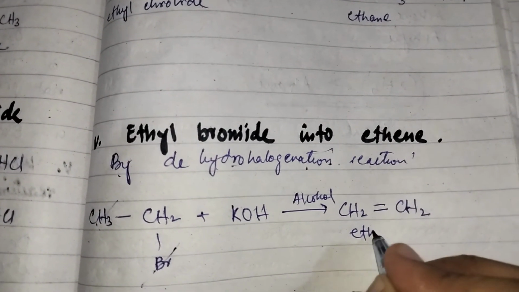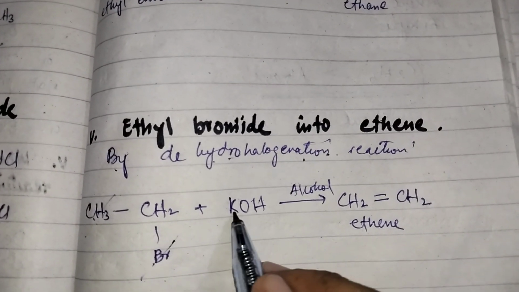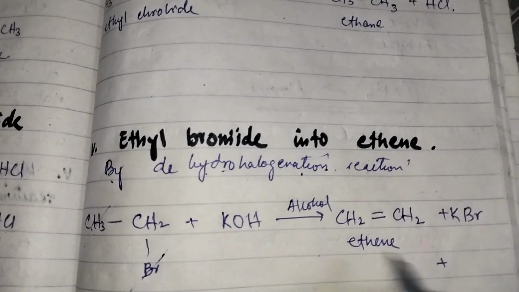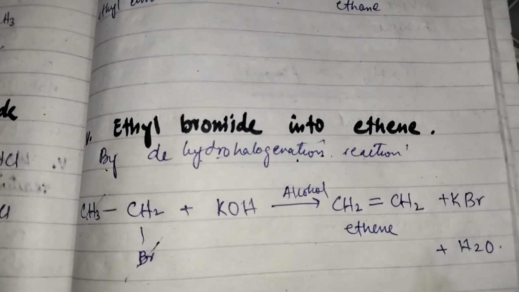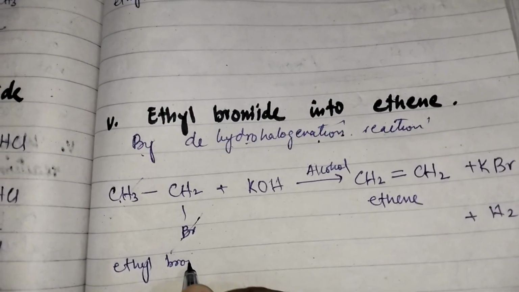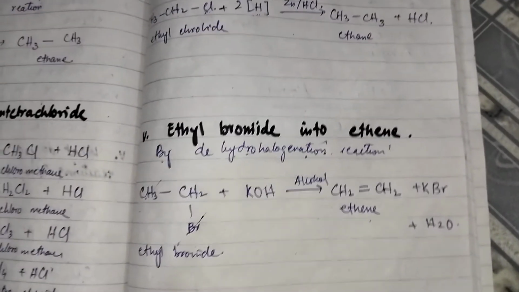So it is ethene. The removed bromine will react with the K and form KBr, and the removed hydrogen will react with OH to form H2O. So ethyl bromide converts into ethene by dehydrohalogenation reaction.